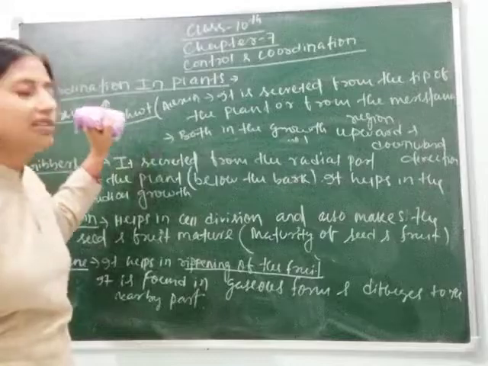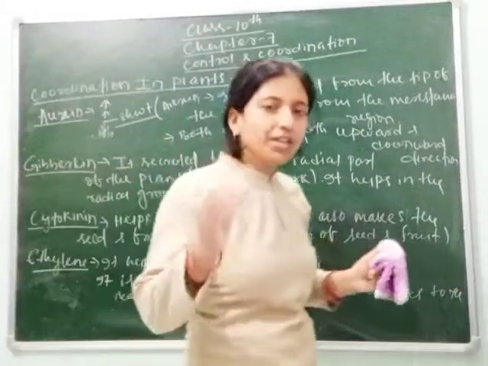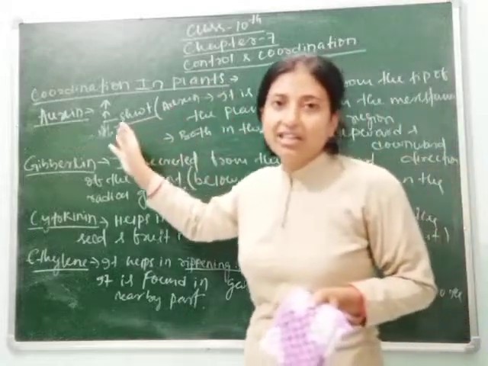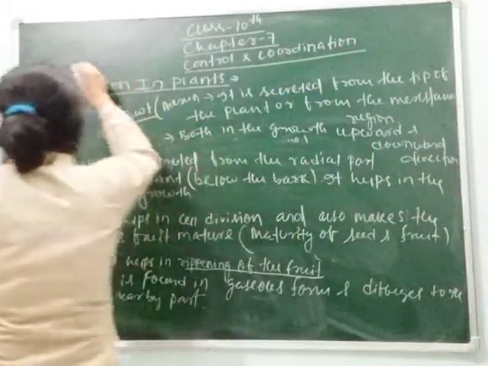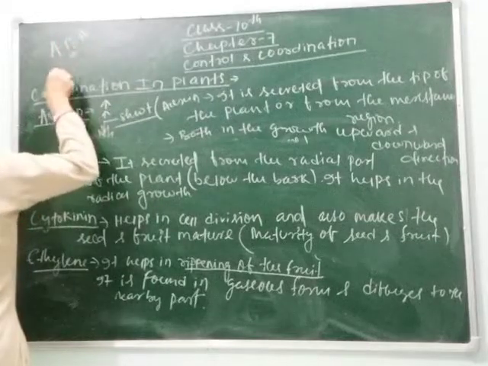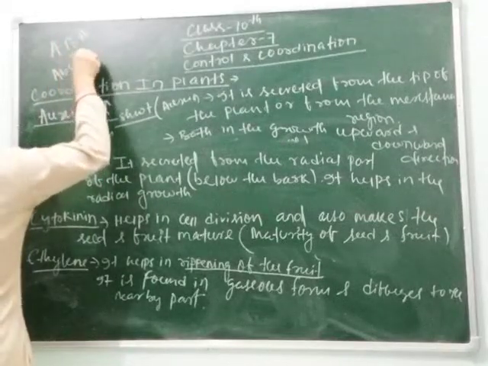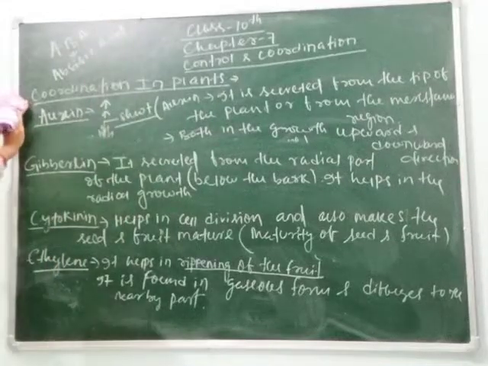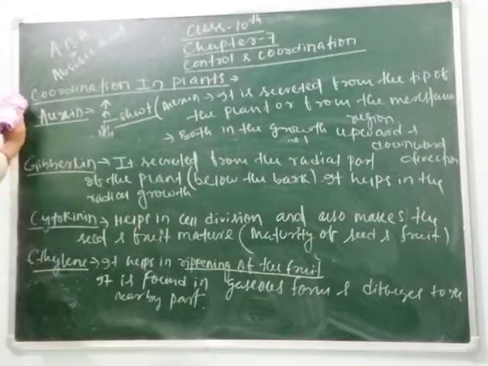But where a sufficient amount of auxin hormone is synthesized, then the abscisic acid, which we are studying now, ABA or abscisic acid, is secreted from the tip of the plant and stops the growth.